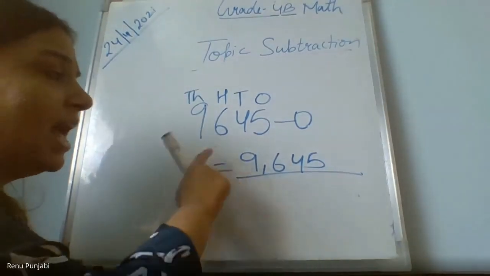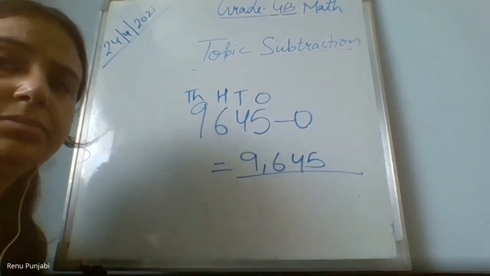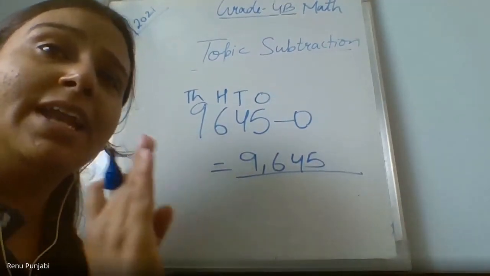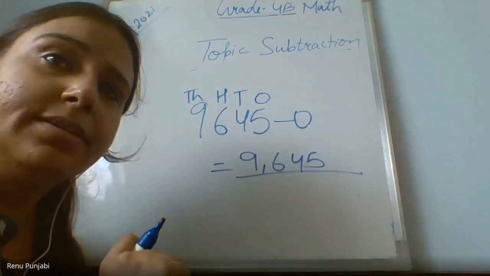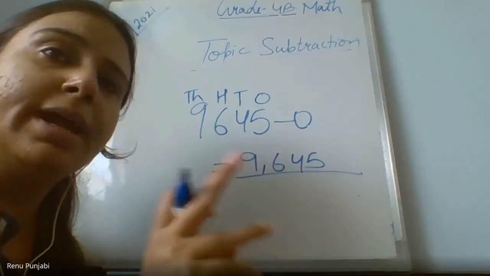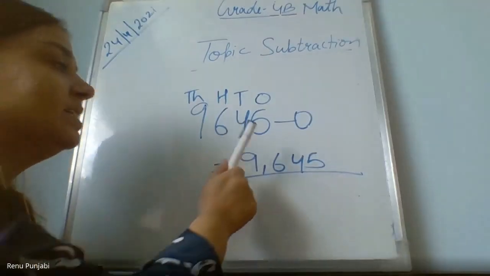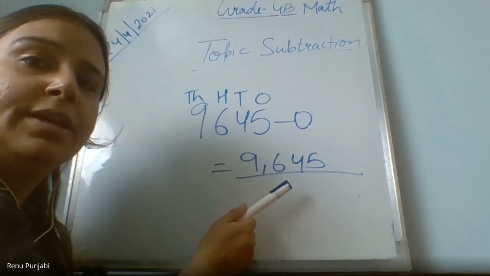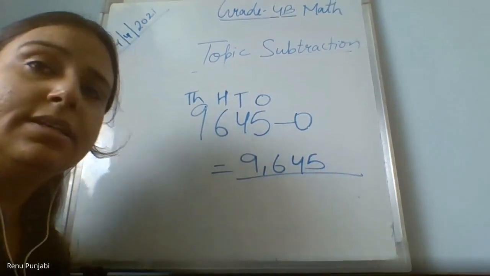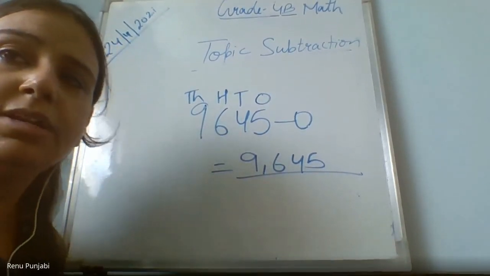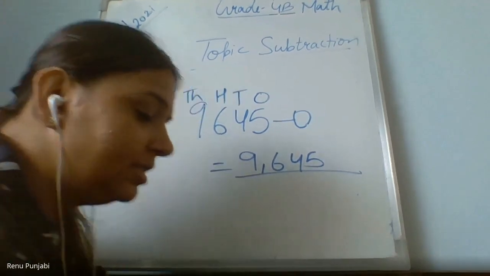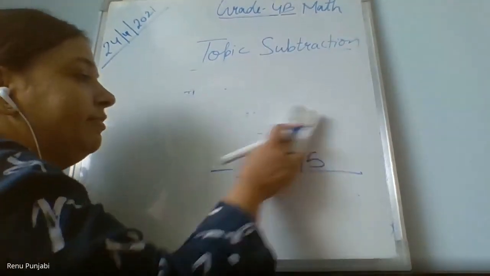9,645. Earth will tell me, why is the answer the same? Because there are 0. So if you are subtracting 0 from any number, you will get the same answer. Got it? Okay. Next property is the property of 1.